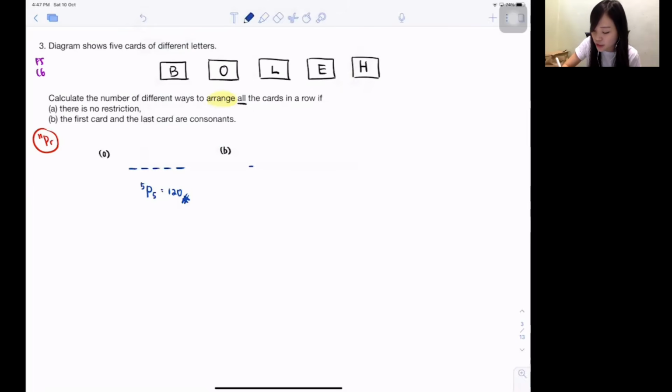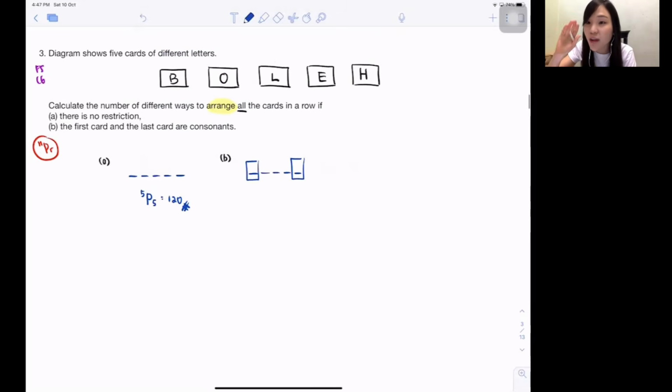B. They say if the first card and the last card are consonants. So again, you know there are 5 letters because they say arrange all the cards, correct? But this time they have some restriction. They say the first and the last must be consonants. So normally I will box it up for your own understanding. So first and last are consonants. What are consonants? What are vowels? A, E, I, O, U. What are consonants? The rest of them, non-vowels. Non A, E, I, O, U are consonants, okay?